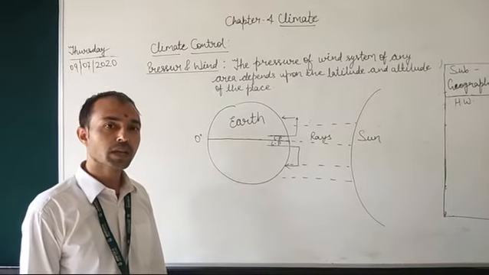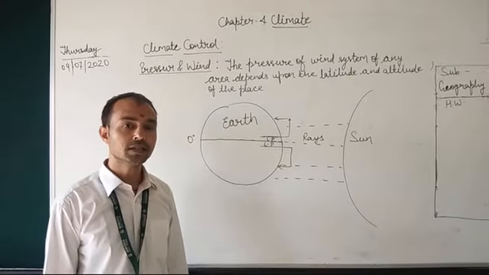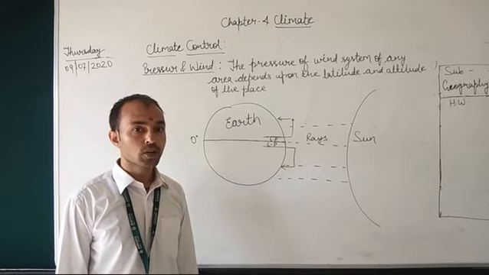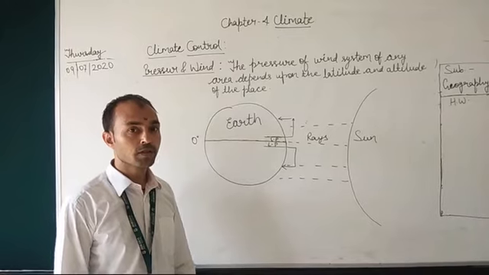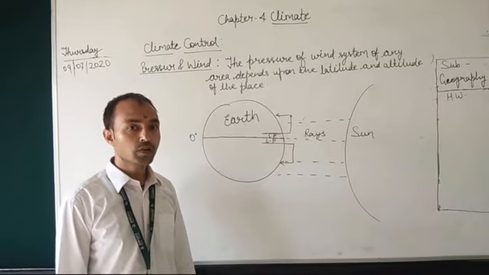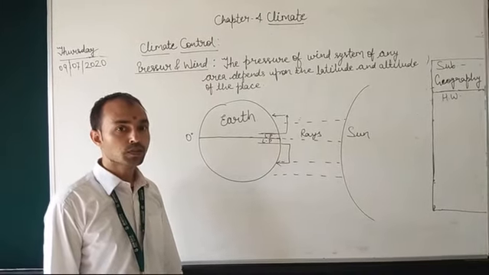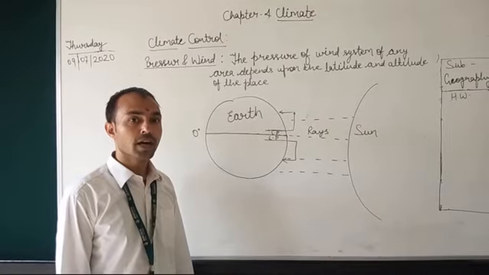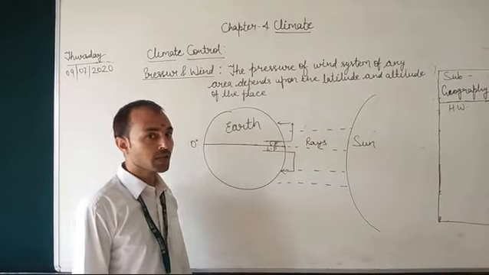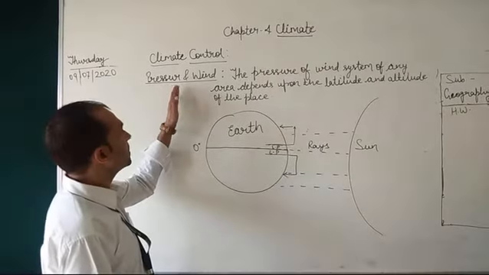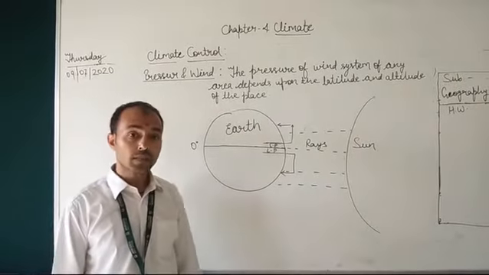So students, in our last class we learnt about climate controls. As I told you, there are 6 major climate controls, and we have already learnt latitude and altitude, and how these two climatic controls affect or influence the climate of a region. So in today's session we are going to learn about pressure and wind.